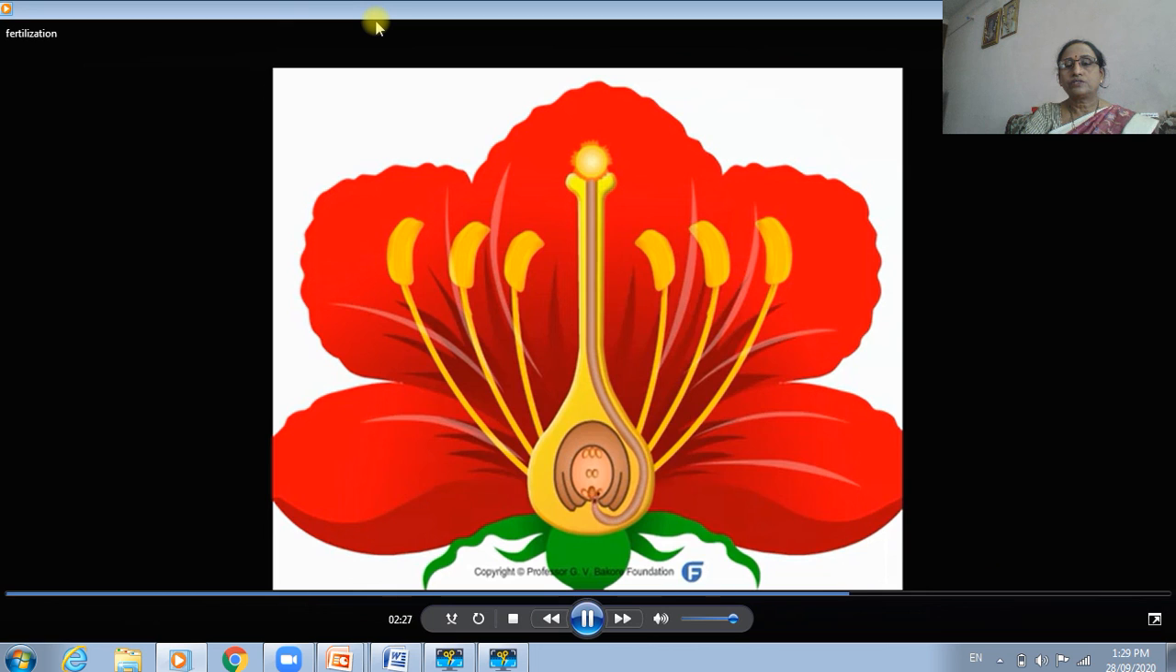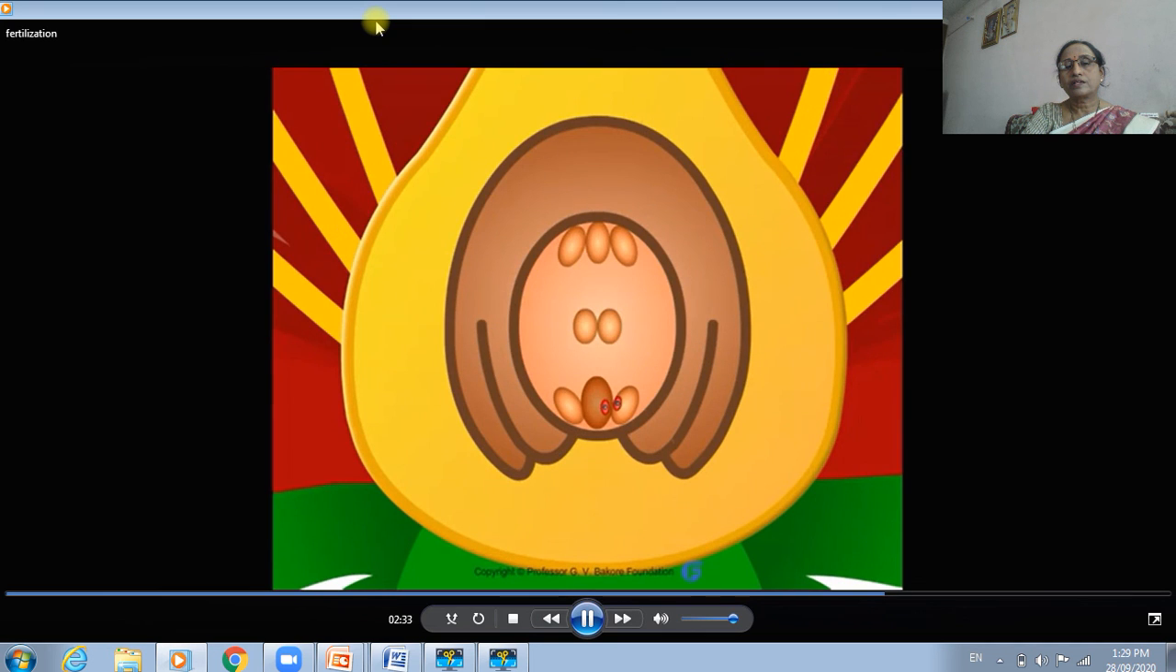It enters through the degenerating synergid or between the egg and the synergid. The first male gamete fuses with the egg to form a diploid zygote. This process is known as fertilization. The second male gamete fuses with 2 polar nuclei to form a triploid endosperm nucleus, which will change into endosperm cell. The fusion of 3 nuclei is known as triple fusion.